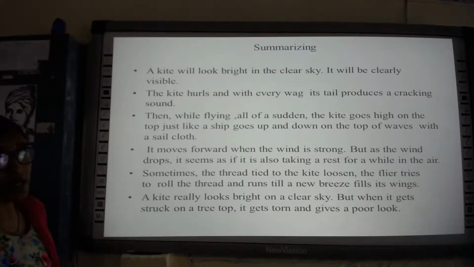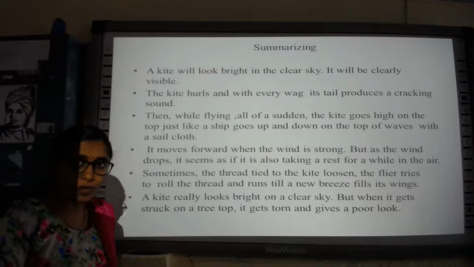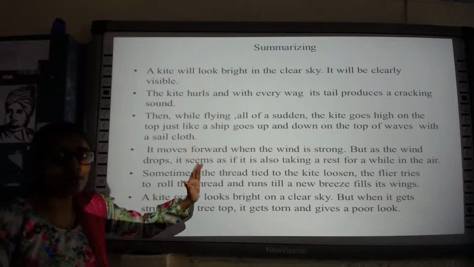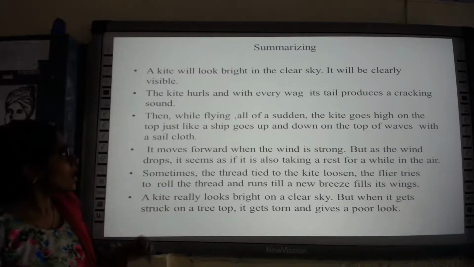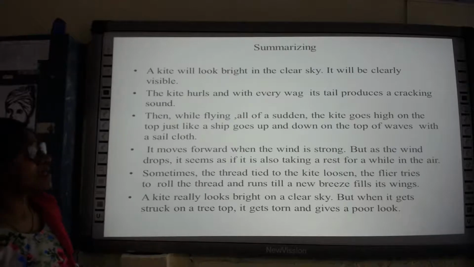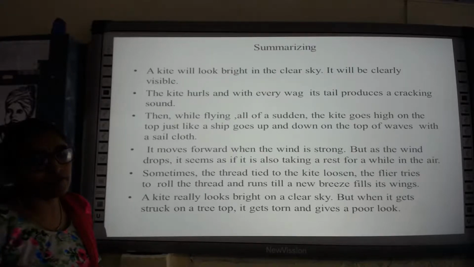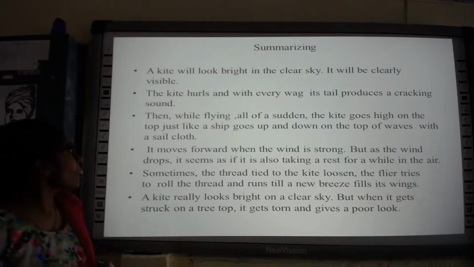So the kite will look bright in the clear sky. It will be clearly visible, isn't it? When the kite is new and when the sky is very clear without any cloud, how does it look? It will be clearly seen by everyone. Everyone can see the flying kite.